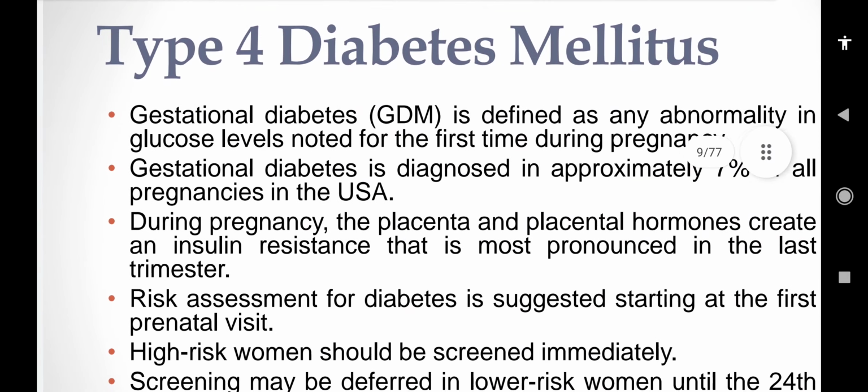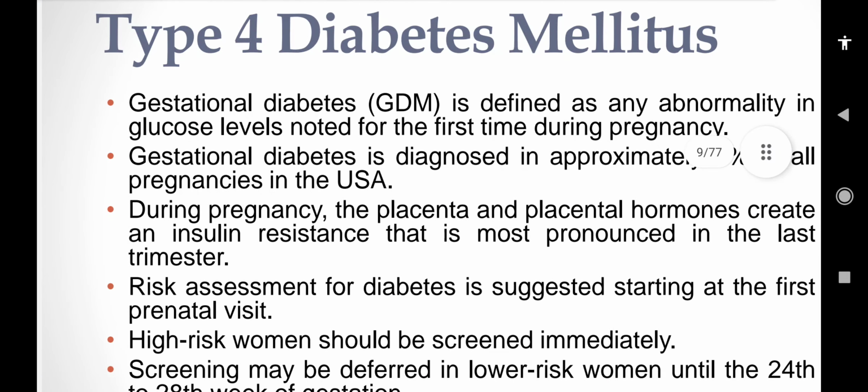Type 4 diabetes. As I told earlier, type 4 diabetes is gestational diabetes. It is defined as an abnormality in the glucose level noted for the first time during pregnancy. Gestational diabetes is diagnosed in approximately 7% of all pregnancies in the USA. This article is USA based, not Pakistan based, so I included the USA specifically.